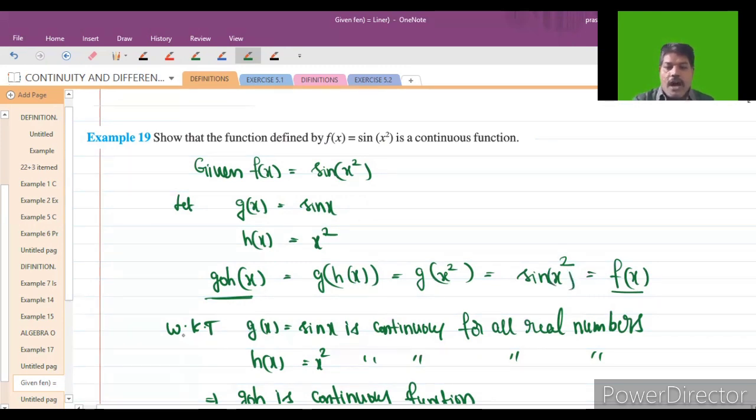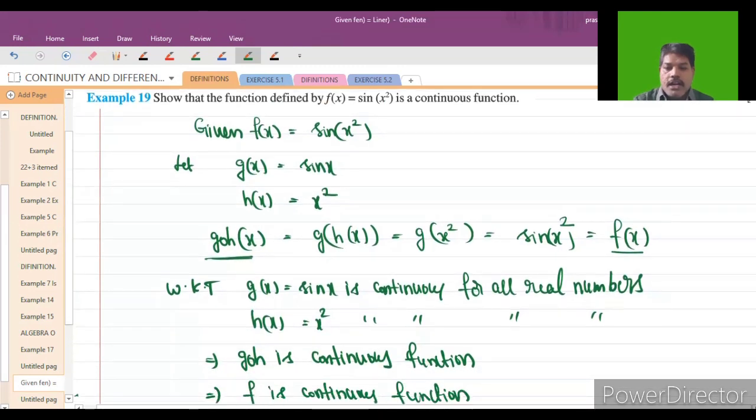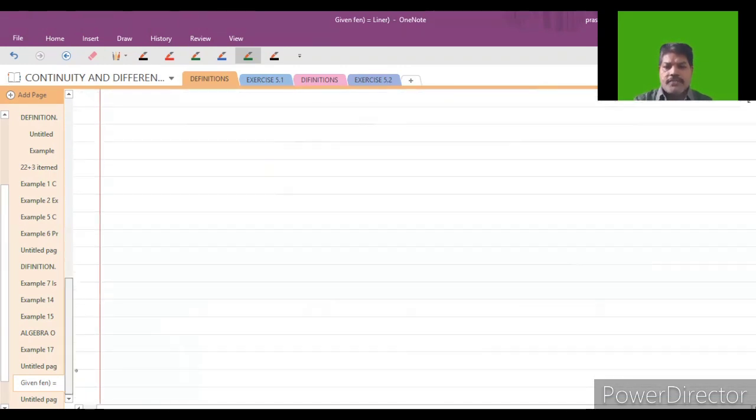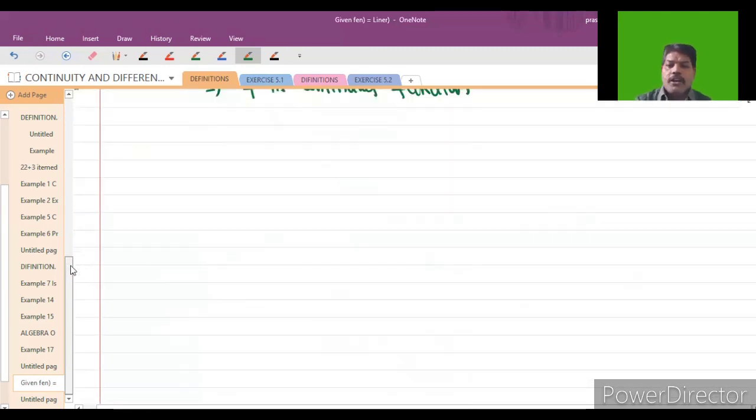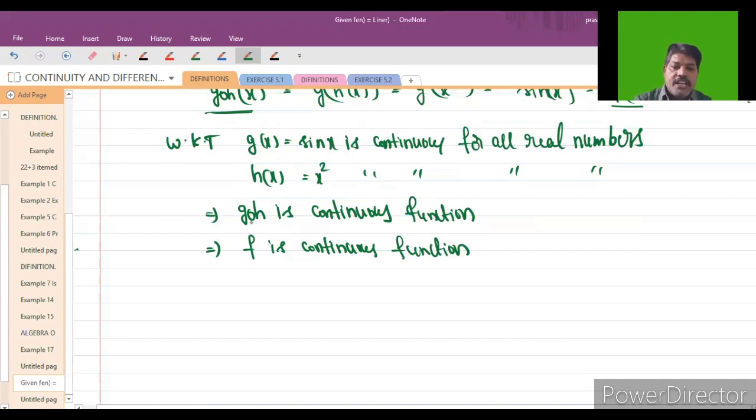So already we know that g of x equal to sine x is continuous for all real numbers, and also h of x equal to x square is continuous for all real numbers. Automatically, from the above theorem we have already proved that if g is continuous and h is continuous, then g circle h is a continuous function. So g circle h is nothing but f only. So f is a continuous function.